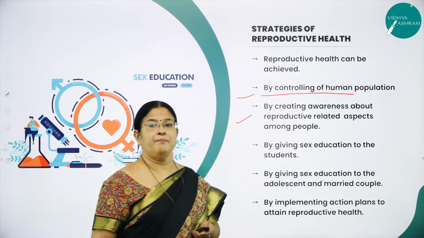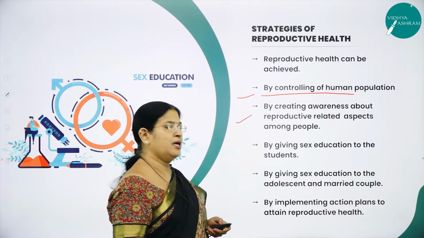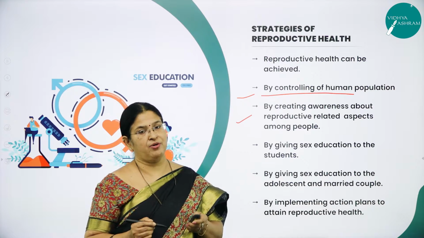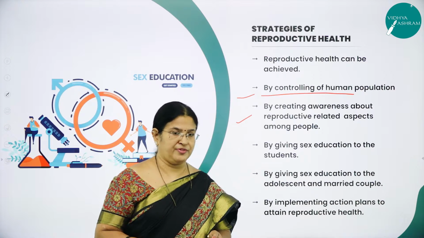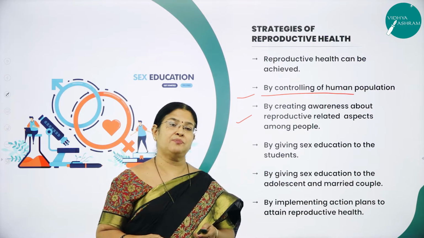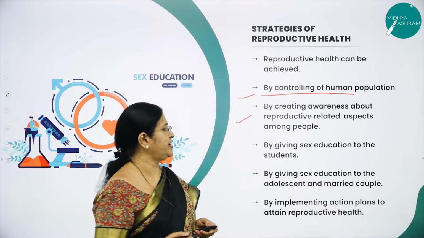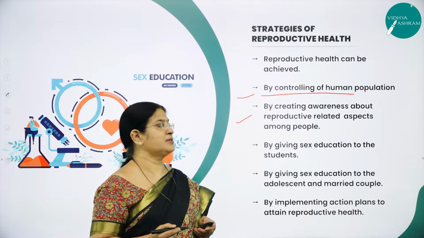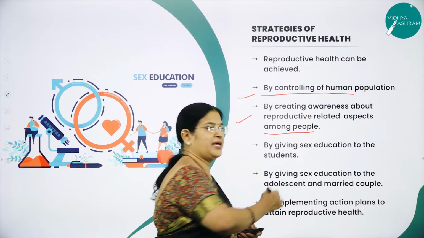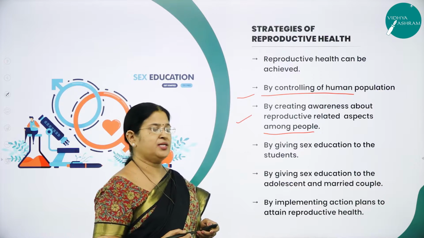Second strategy, by creating awareness about reproduction-related aspects among people. So we have to make them aware of the reproductive organs, the physiology of the reproductive organs, the hormonal changes, and what hygienic sexual practices need to be implemented, particularly in the younger generation. So by creating awareness about reproduction-related aspects among people, particularly among the younger group, definitely we are going to achieve this reproductive healthy society.